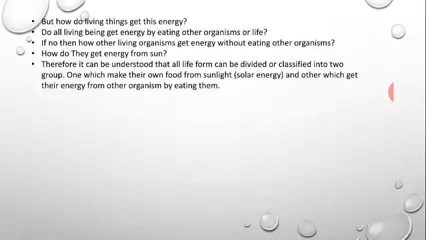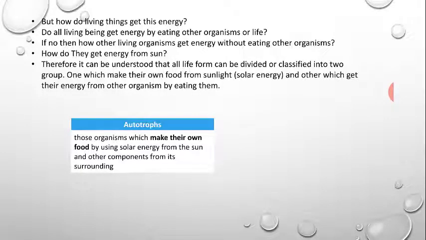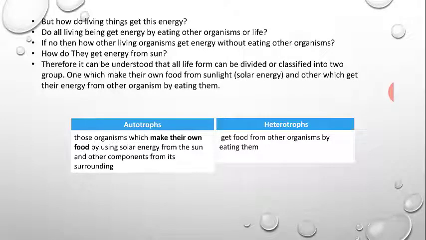So it can be concluded from here that all living organisms can be classified or grouped into two major groups. One which makes their own food and the other which eats other organisms. One group is known as autotrophs, because they make their own food from sunlight or solar energy. On the other hand, the group which cannot make their own food and usually obtains food by eating other organisms are called heterotrophs.